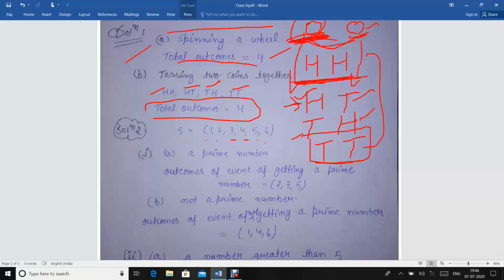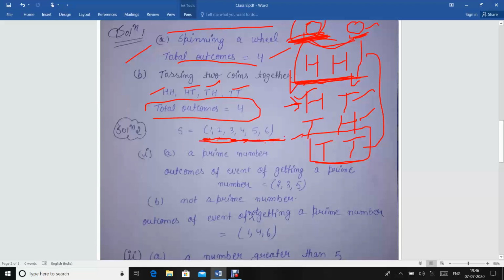When you throw a dice, there will be the sample space 1, 2, 3, 4, 5 and 6, because a dice contains 6 faces. Now the question is asking for a prime number, so you have to choose the prime numbers between these numbers.